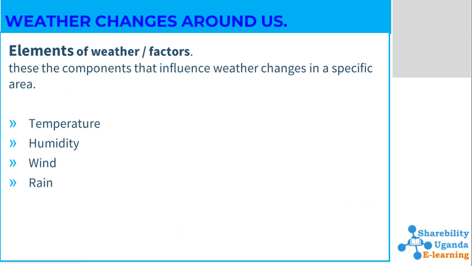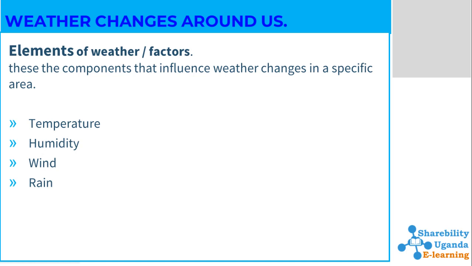We have various factors or elements that influence weather changes in a given location. The first one is temperature. The temperature of the location influences the condition or the state of the weather.